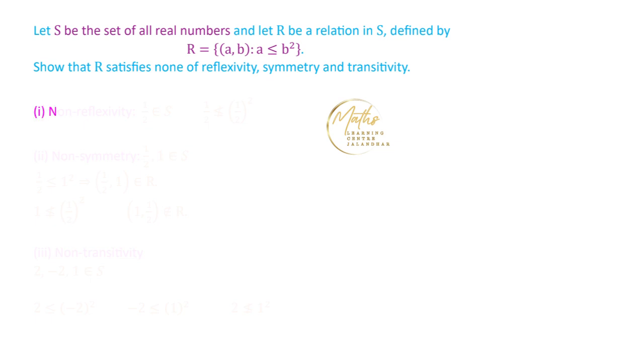In the first case, non-reflexivity, we have to give an example of a number which shows that A is not related to itself.